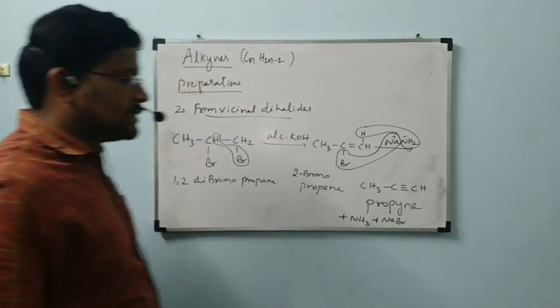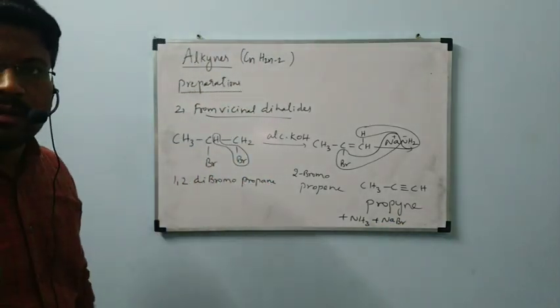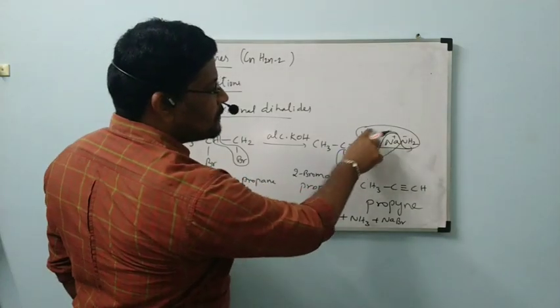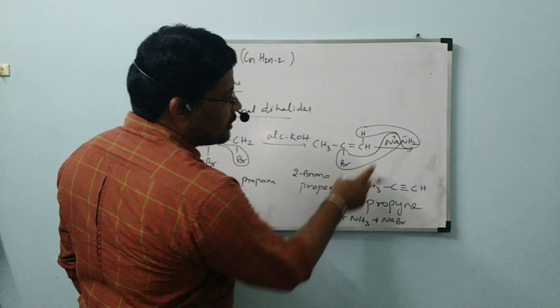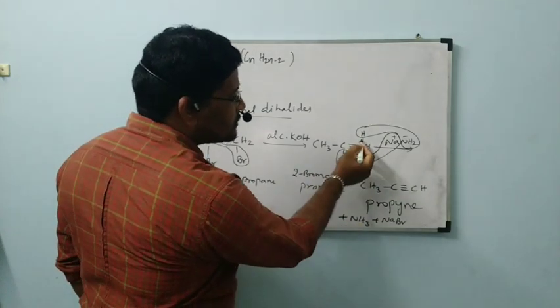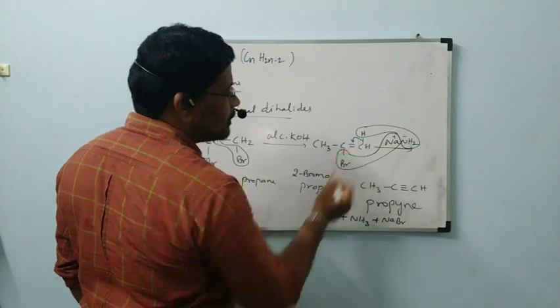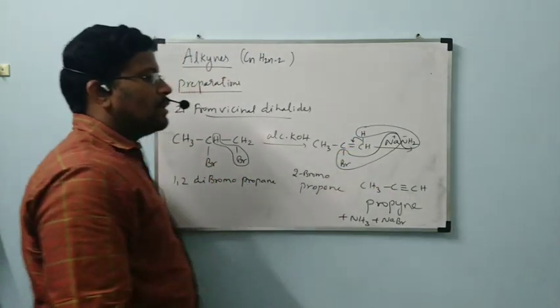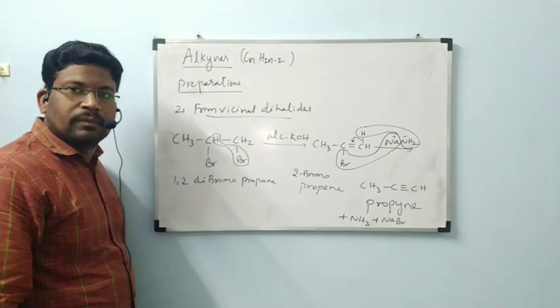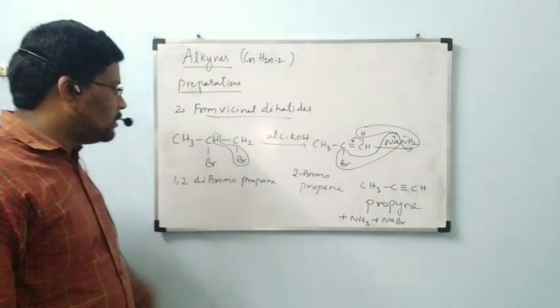These are the byproducts: ammonia plus sodium bromide. NH2 minus and H react to form NH3, Na plus and Br minus react to form NaBr, and this bond shifts to become a triple bond. We will get propyne. Okay, one more time.